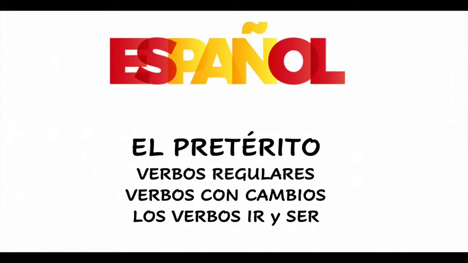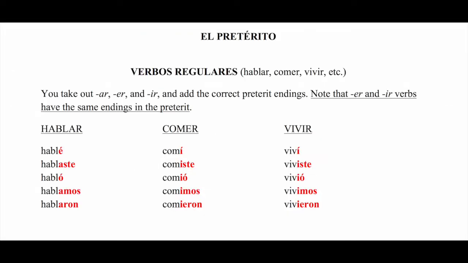En este video vamos a ver el pretérito, the preterit, and we will deal with regular verbs, stem-changing verbs, and the verbs ir and ser, which have the same forms in the pretérito. El pretérito is a tense that we use to talk about actions that happened in the past, not in the present, not in the future, not today, not tomorrow, not next year, but yesterday, last night, last summer, 20 years ago, etc.